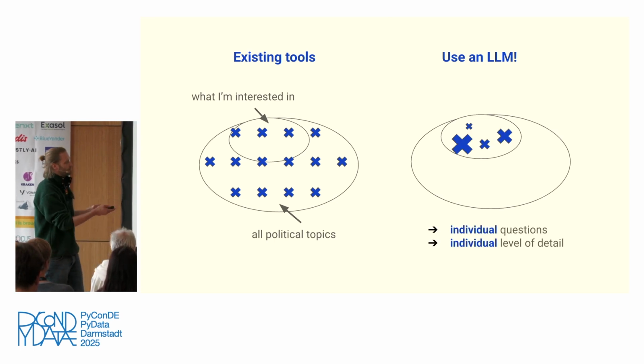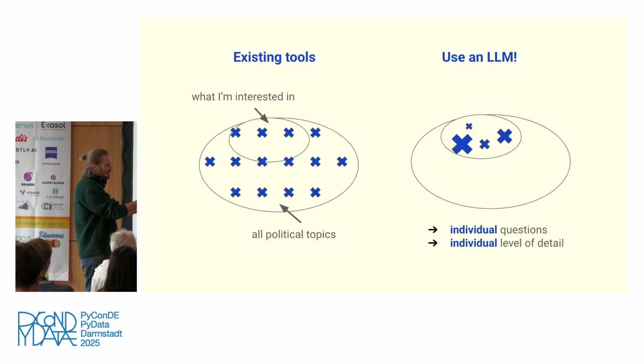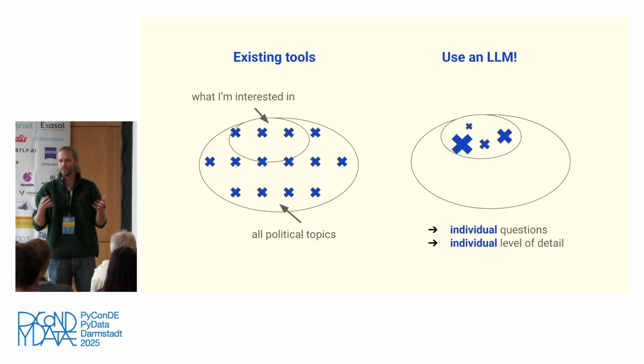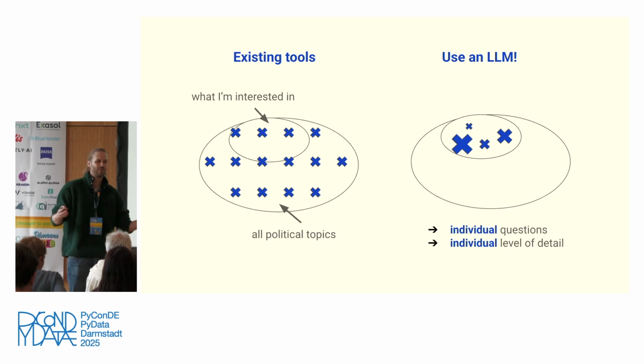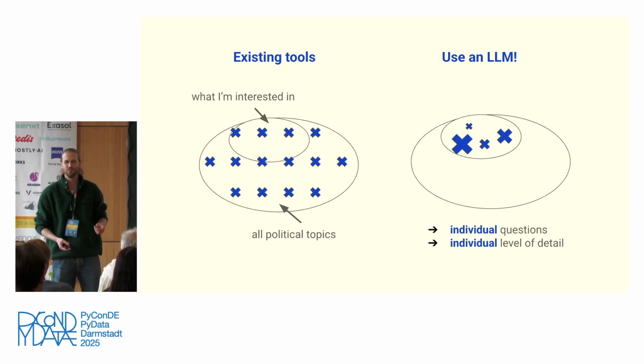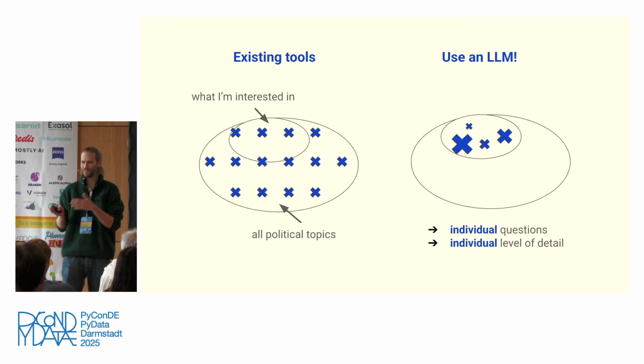First of all, you can have individual questions about exactly the topic you're interested in. And you can also choose how coarse they are, right? You can ask what to do about the economy, but you can also ask, how should like this specific fish be protected? It can be really detailed or broad.